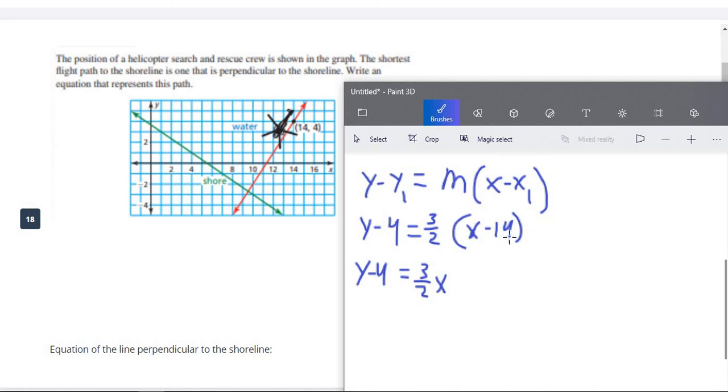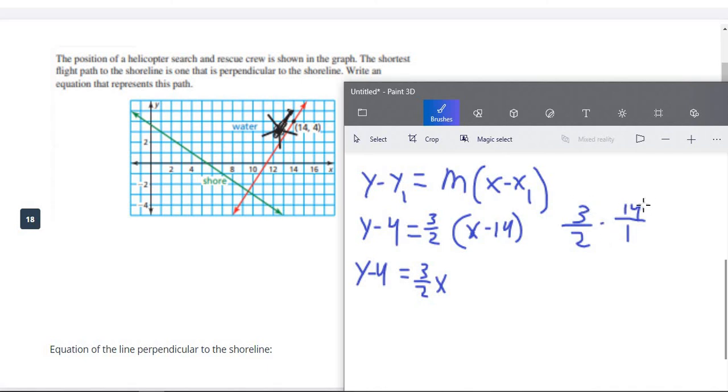But if you don't have any of those and you have to do it the old-fashioned way, here's how you do that. You do 3 over 2, and then times 14. Any whole number is just that number over 1, and then you just multiply straight across.